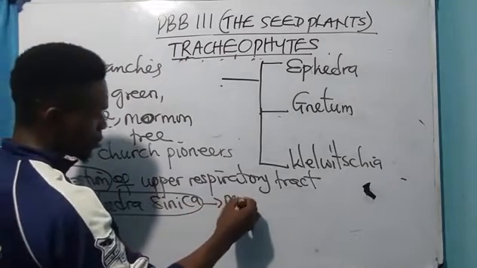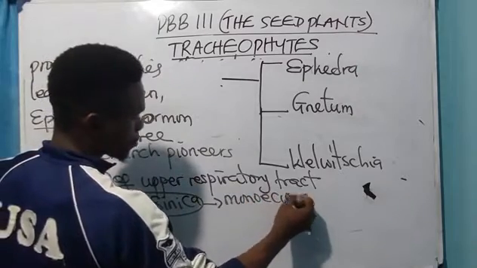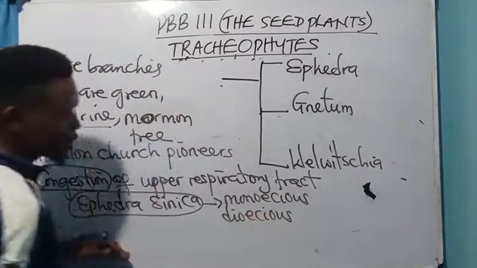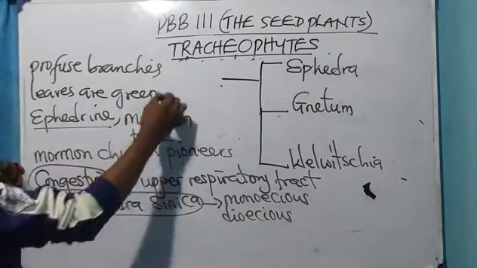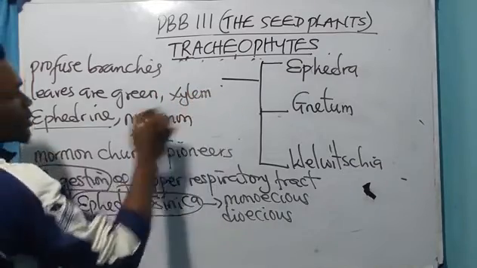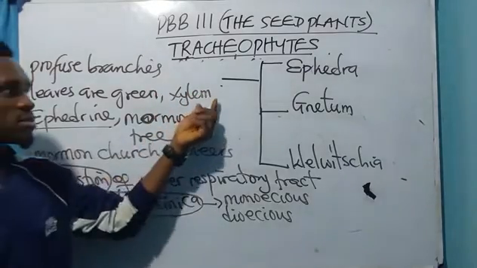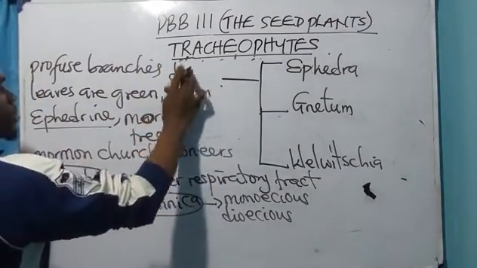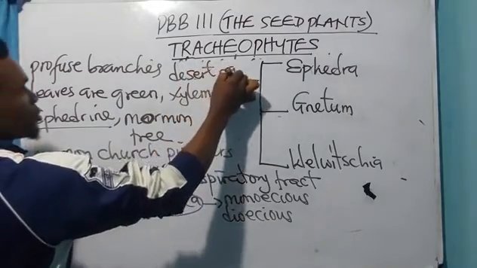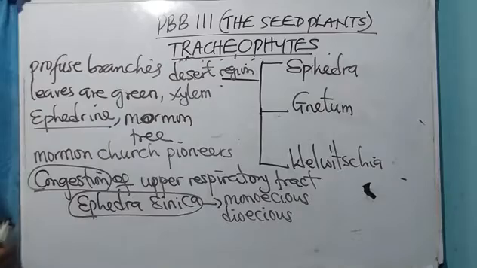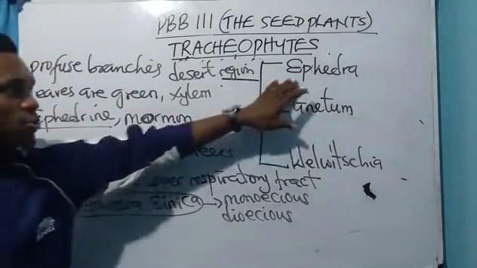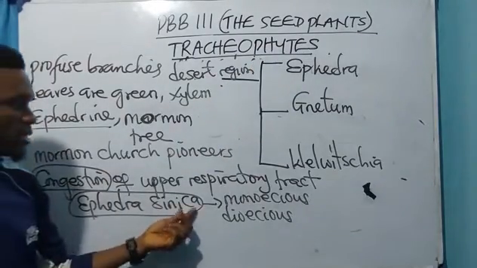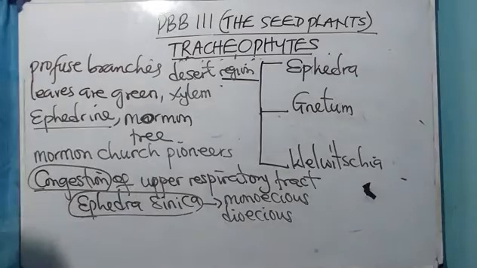They could be monoecious or dioecious, and they have xylem. They have xylem in what? In their vessels. Xylem is present, and they are usually found in the desert region. So these are the features of the Ephedra. Ephedra sinica is a member of this genus.